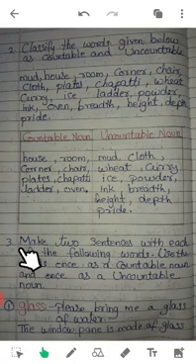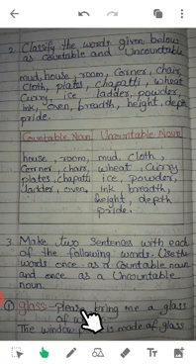Now next is make two sentences with each of the following words. Use the words once as a countable noun and once as an uncountable noun. So some nouns are given over here. You have to write two sentences for each, one for countable and second for uncountable. So see here, glass. You have to use this glass. Write two sentences. One should be countable, and second uncountable.